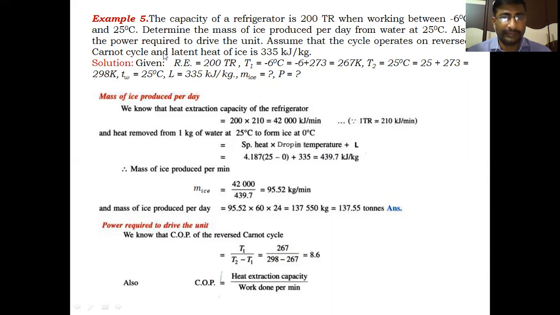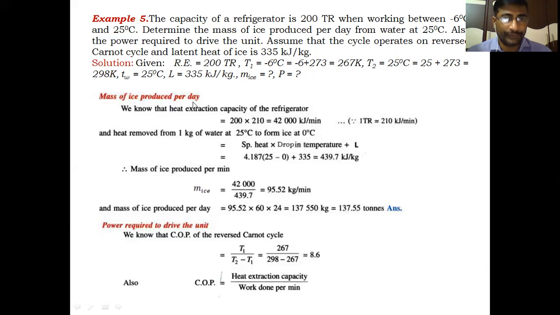This system, refrigerator, is converting the water at 25 degrees centigrade to ice at 0 degrees centigrade. So water temperature is taken as 25 degrees centigrade and latent heat is hfg or L. We take it as L, latent heat of ice, 335 kilojoules per kg. We should find the mass of ice produced per day and also the power needed for the system to produce 200 tons of refrigeration capacity. Let us go for the solution.